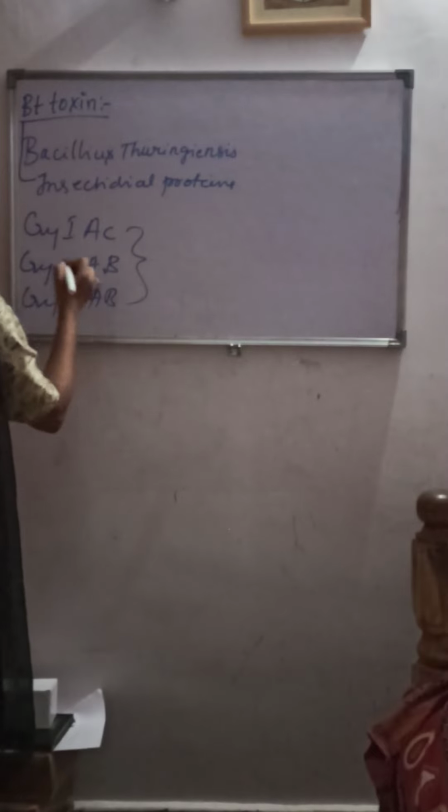Application. What is the function of Cry1Ac, Cry2Ab and Cry1Ab? These are all crystal proteins, extracted from the bacterium Bacillus thuringiensis.